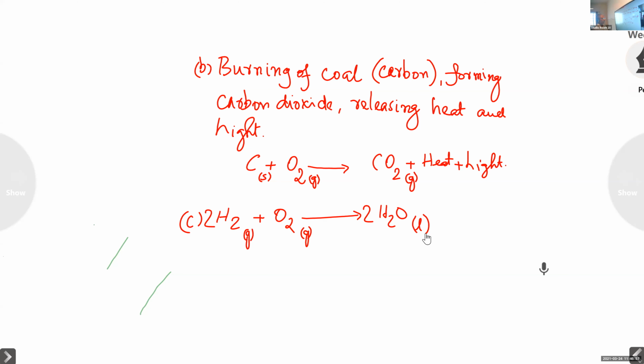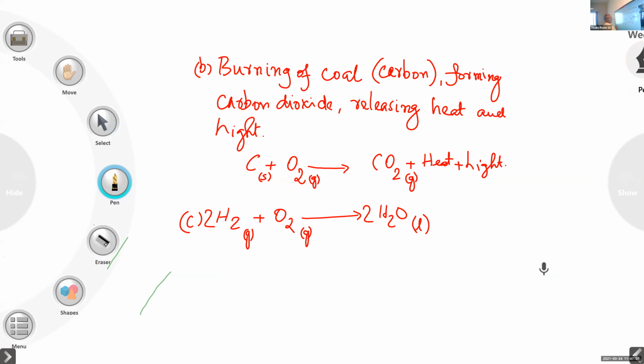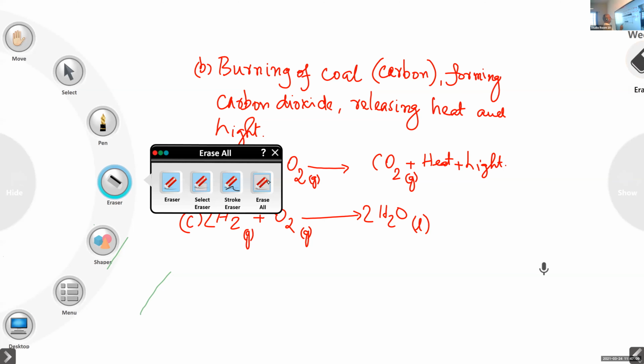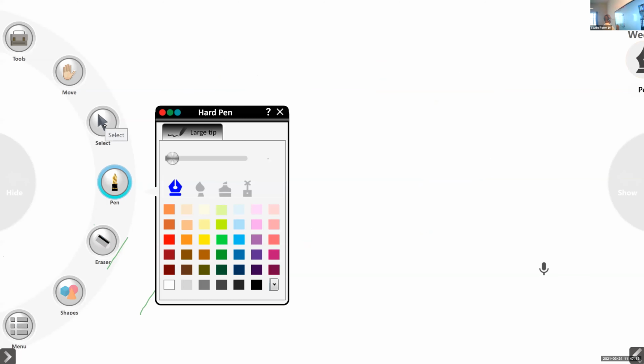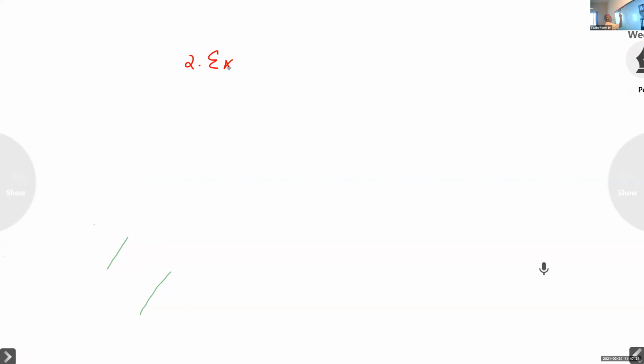Okay. Just now, I mentioned the exothermic reaction. Now, we can write the definition for exothermic reaction. So, you write the next heading as exothermic reaction. You write the second one. Exo,